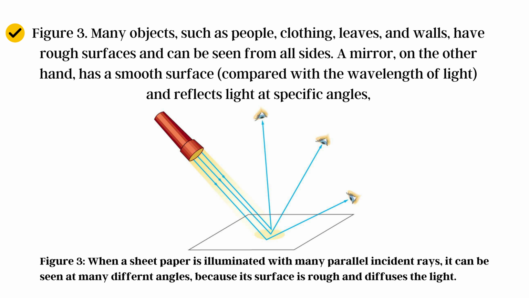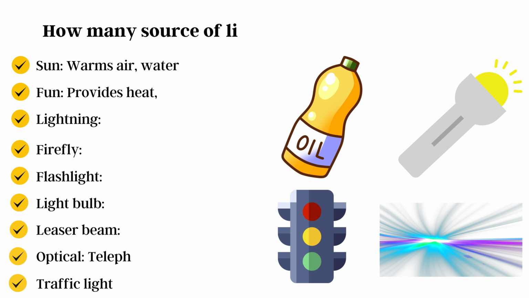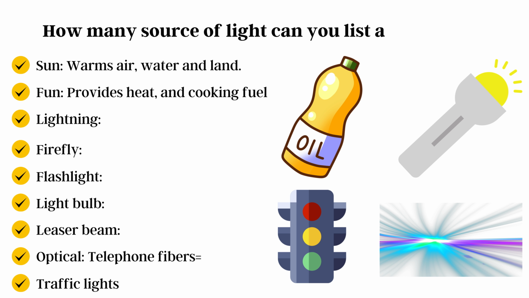In picture 3, we can see that many objects such as people, clothing, leaves, and walls have rough surfaces and can be seen from all sides. A mirror, on the other hand, has a smooth surface compared with the wavelength of light and reflects light at a specific angle.